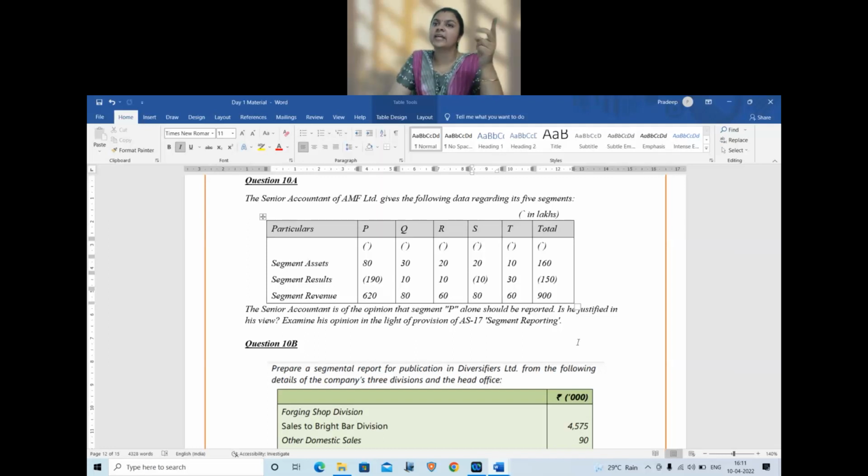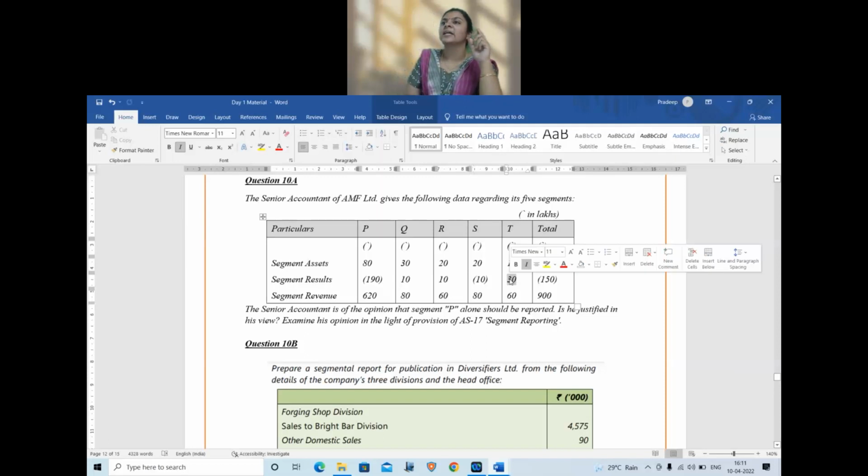10% of 200 is 20, and the segment result of T is 30. Doesn't matter whether it is profit or loss, the number is only relevant for us. So 10% is 20, and T is having more than 10%, so therefore T is also coming under the criteria of reportable segment.